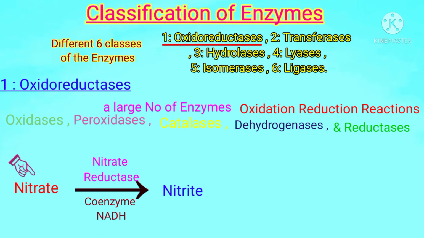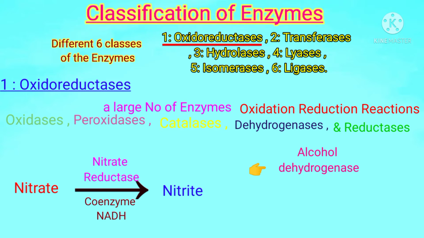So our nitrate compound will be converted into nitrite when nitrate reductase enzyme performs its function in the presence of the coenzyme NADH.